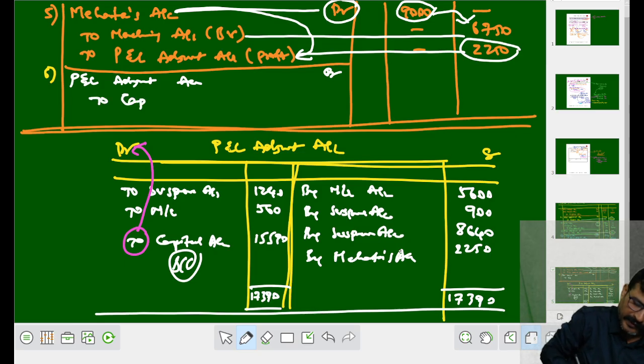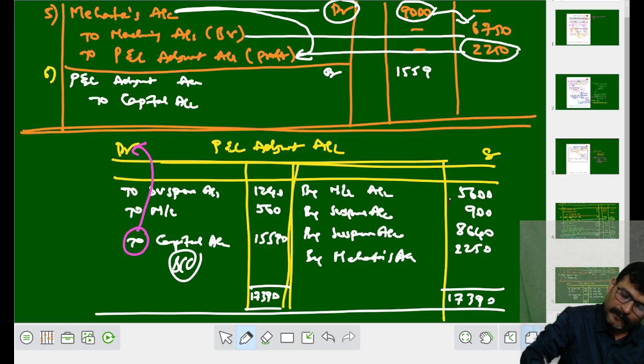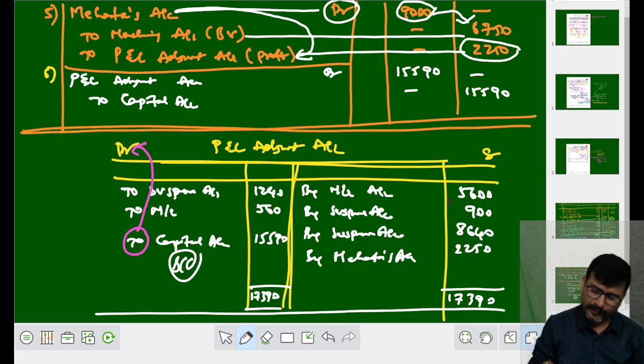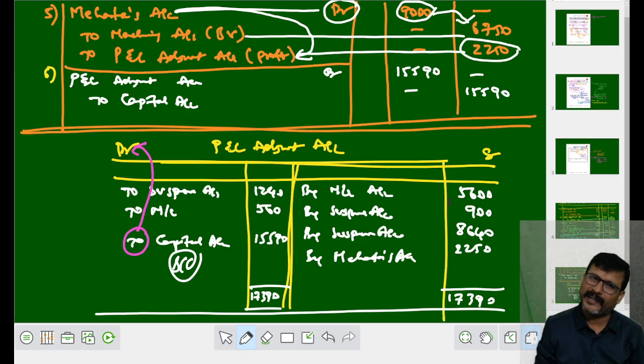So we have to write to capital account 15,590, being balance of P&L adjustment transferred to capital account. This completes your P&L adjustment.